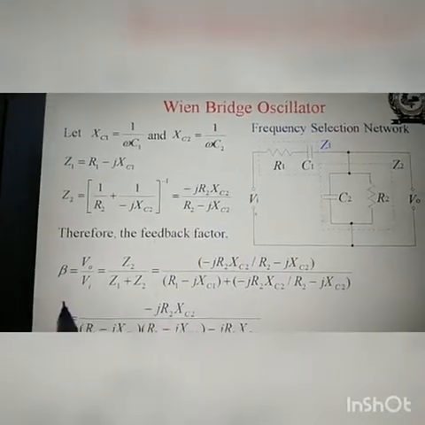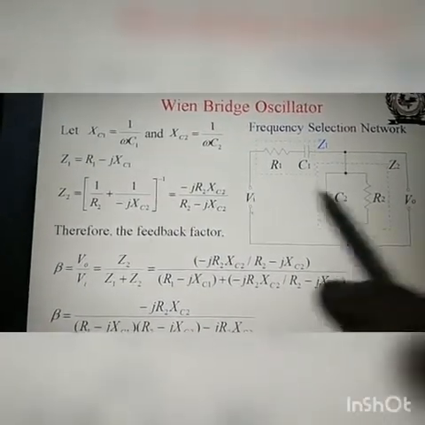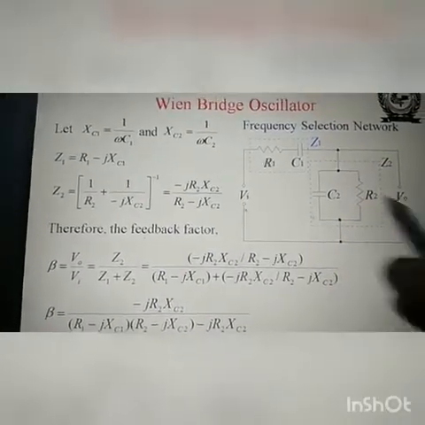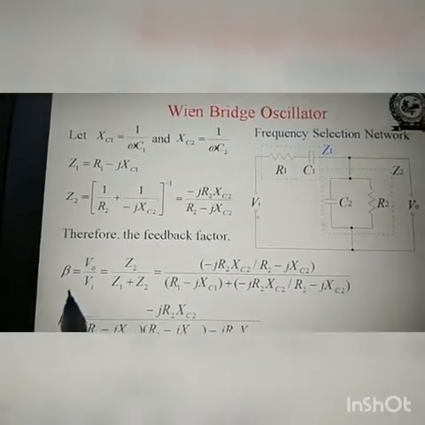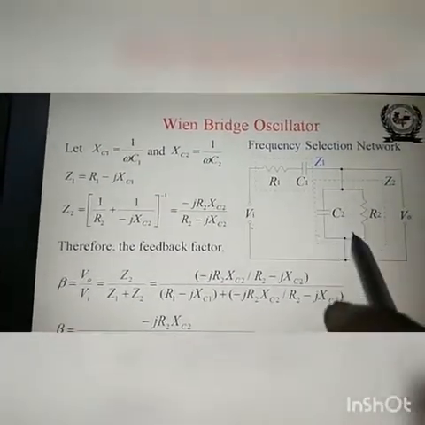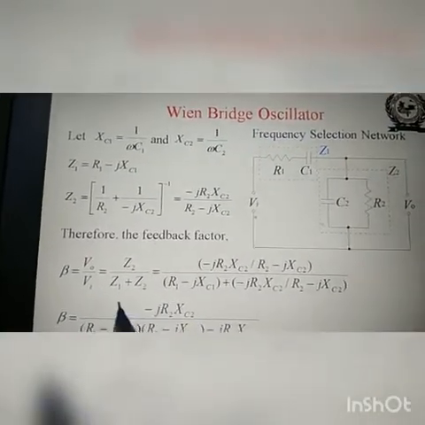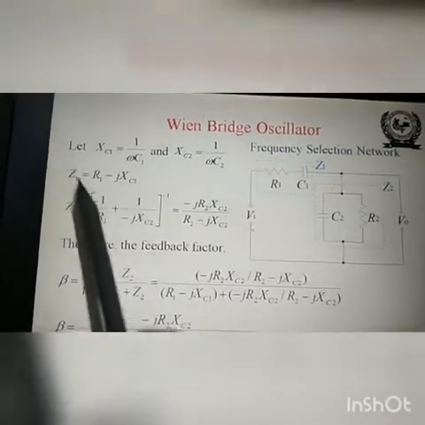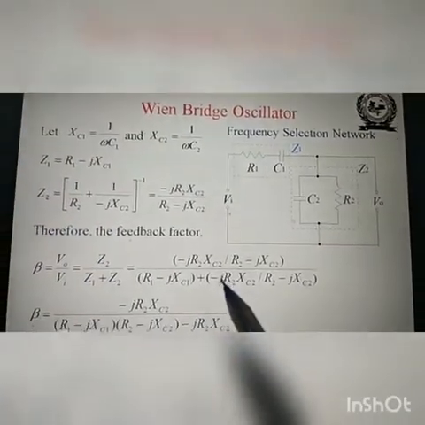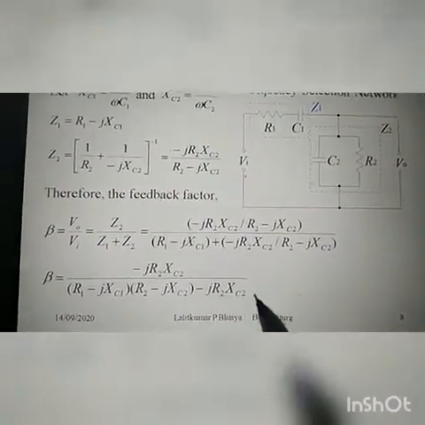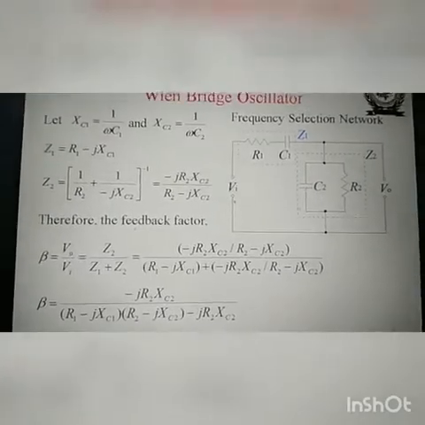Therefore, the feedback factor beta is equal to the output of this network upon the input of this network, that is V0 upon Vi. This is the feedback factor of this frequency selective network, and it is equal to Z2 upon Z1 plus Z2. You can put the values of Z1 and Z2 here and calculate with the help of the reactances.